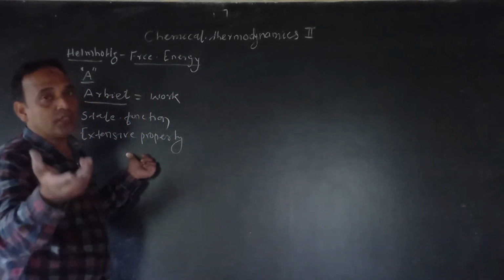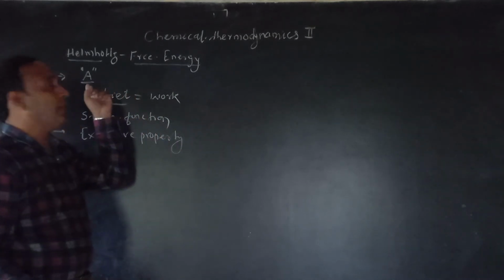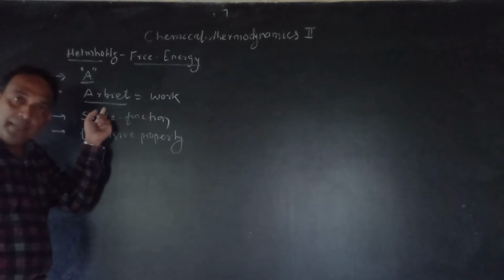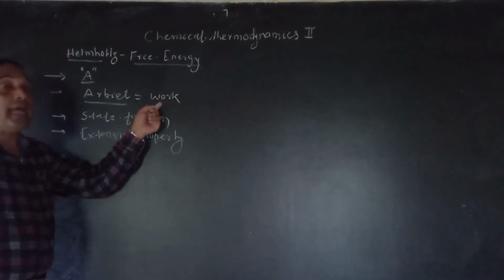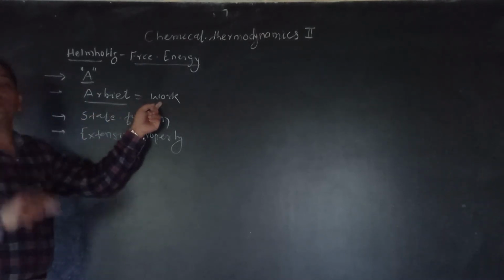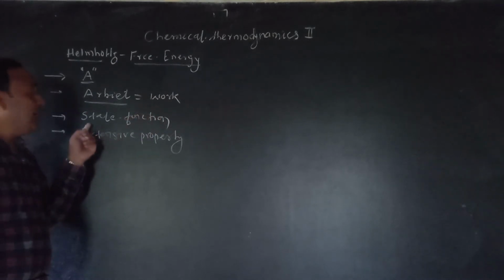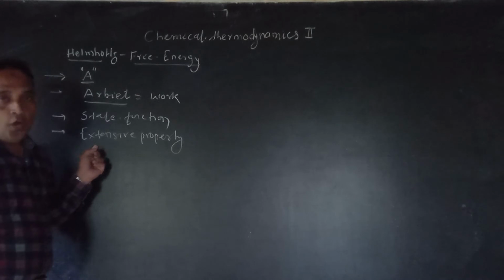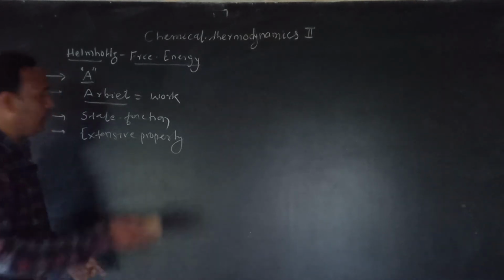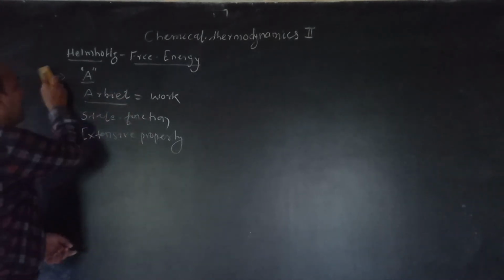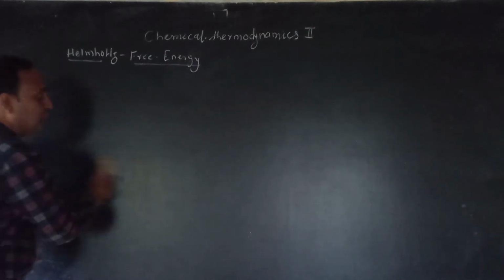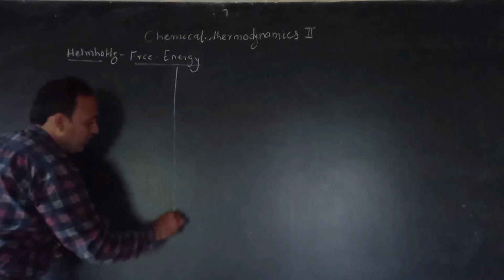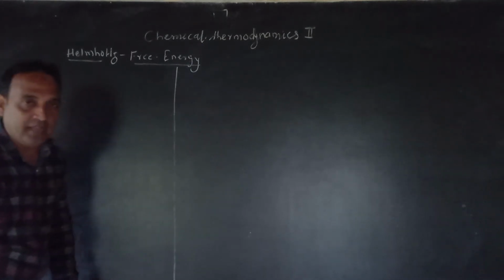So what is Helmholtz free energy? It is represented by the symbol A. It comes from the German word Arbeit, which means work, and that's why Helmholtz free energy is called the work function. It is a state function and it is an extensive property. Okay, now I think you have understood this part. Let me start the derivation of Helmholtz free energy. One by one we will try to cover the derivation of Helmholtz free energy.